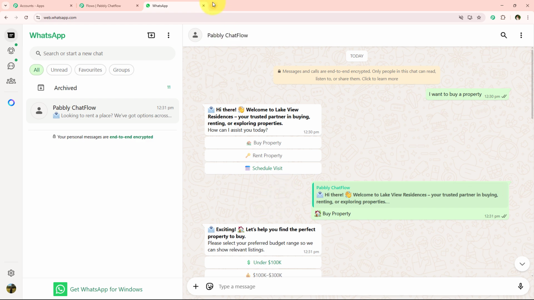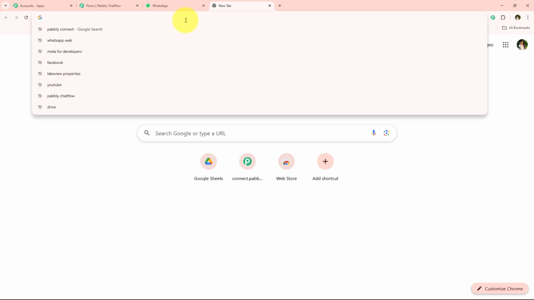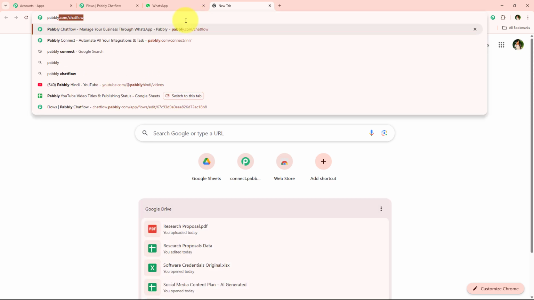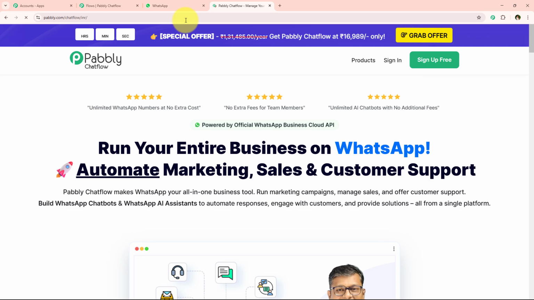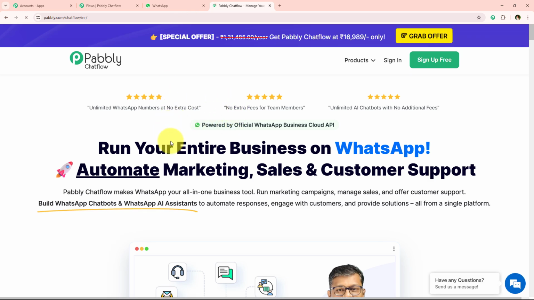To do this, I'm going to open a new tab and open the landing page of Pabbly Chatflow simply by searching pabbly.com/chatflow in my browser. Now it is opening the landing page, and over here we get two options. One is sign in and the other is sign up for free. If you are a new user, you can click on sign up for free and you get 100 free tasks every month to explore the application. But I am an existing user, so I'm going to click on this button which says sign in.